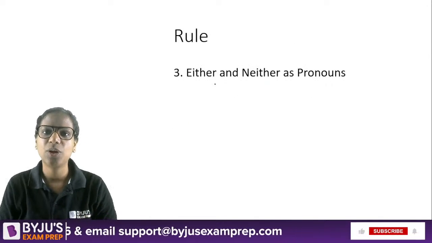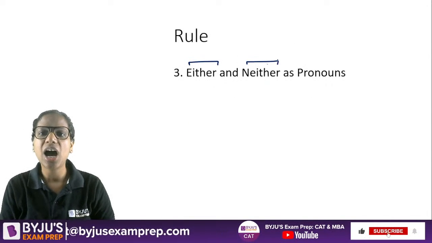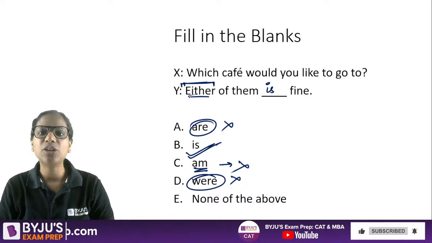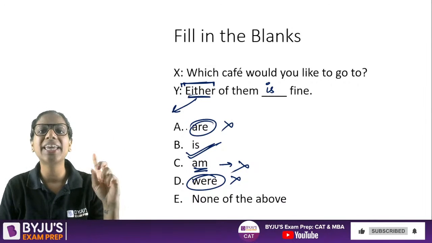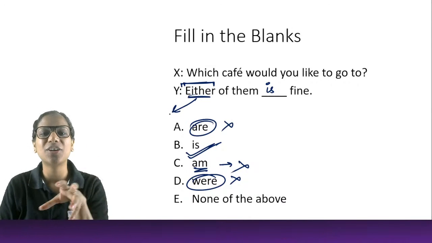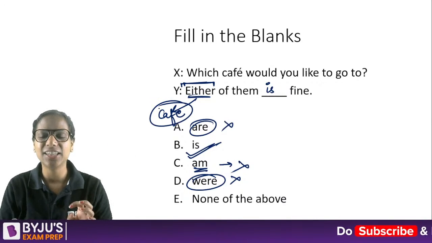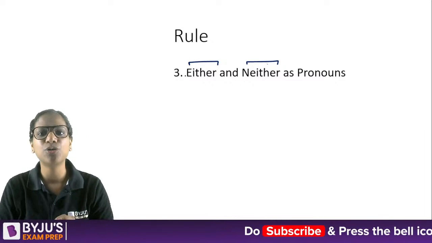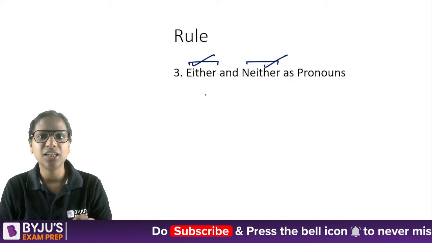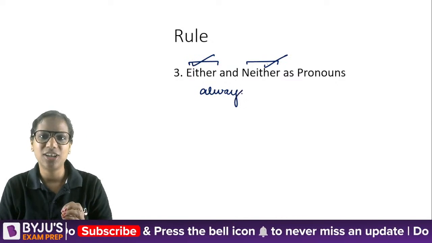Either, neither, when they're used as pronouns. How are they pronouns? Because when you say either, you are referring to the cafe. One by one, you're referring to the cafe. Koi sa bhi cafe chalega. That's what you mean, right? So that's how it's a pronoun. And as pronouns, either and neither are always singular.